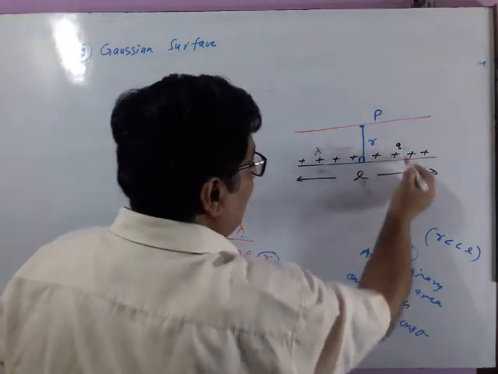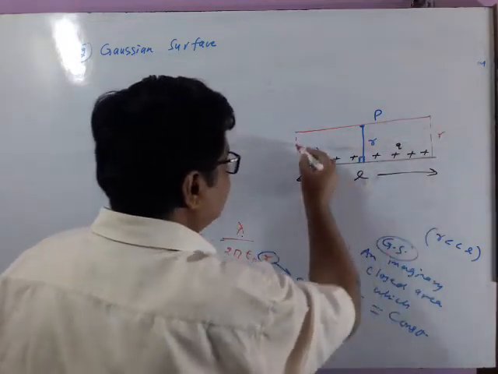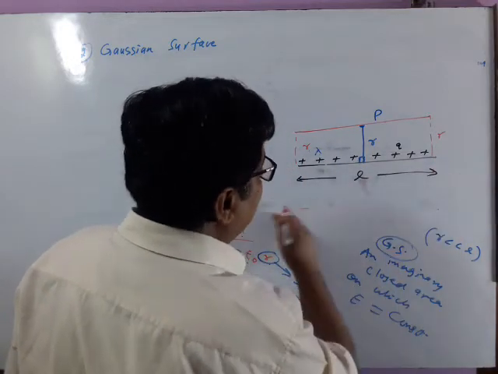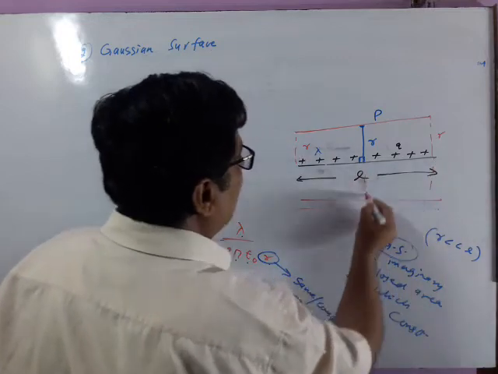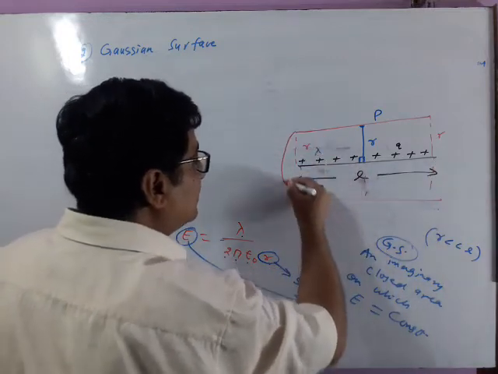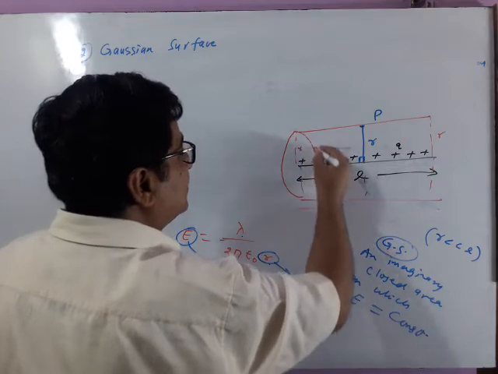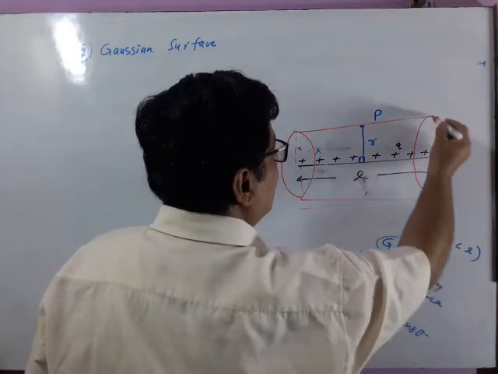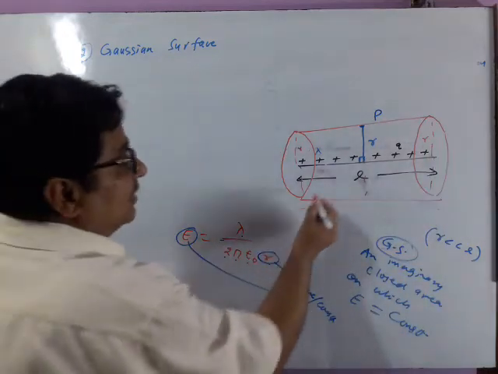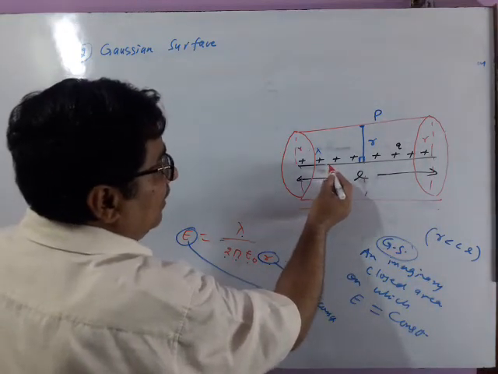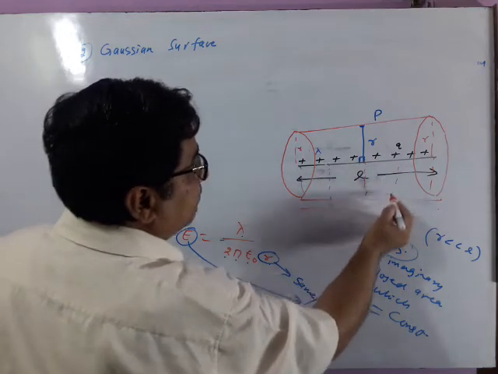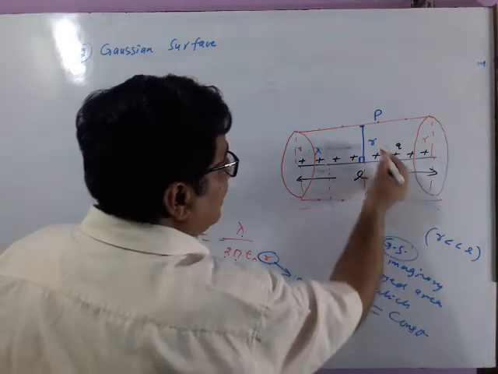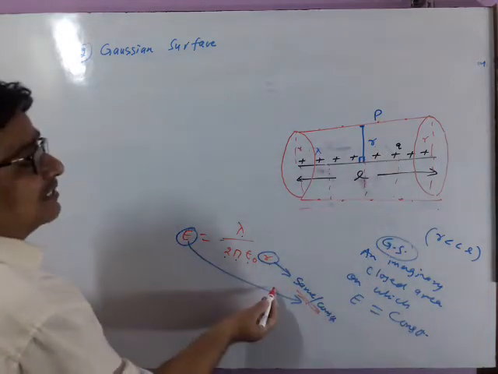See, this is R. Likewise this side, this is R, same distance R. So you will focus, then you will see it is a hollow cylinder. See, from this wire R distance is constant. So at each and every point of the hollow cylinder R is same. So electric field will be same.